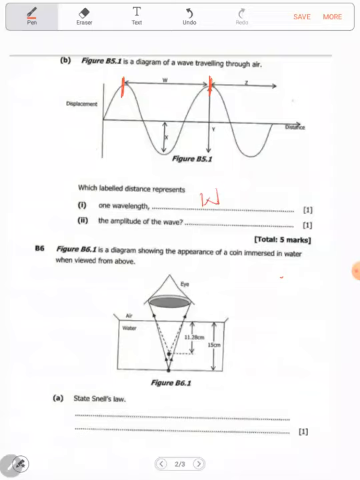The amplitude of a wave. The amplitude is the maximum displacement of the wave from its rest position. So therefore the amplitude is this. The line you are seeing here is the rest position because it's 0 there. So from the rest position up to where the wave reaches. If we had something like that, we could also put X.